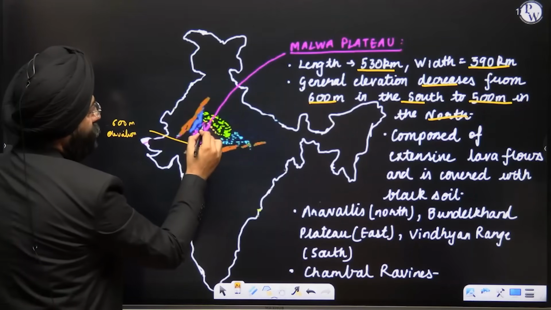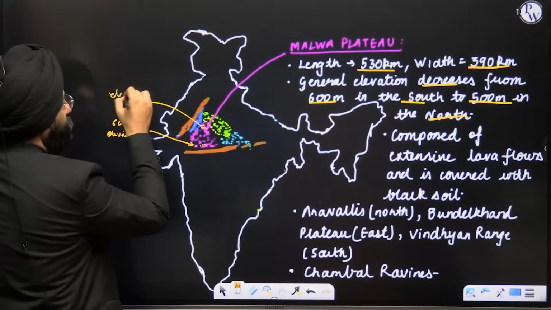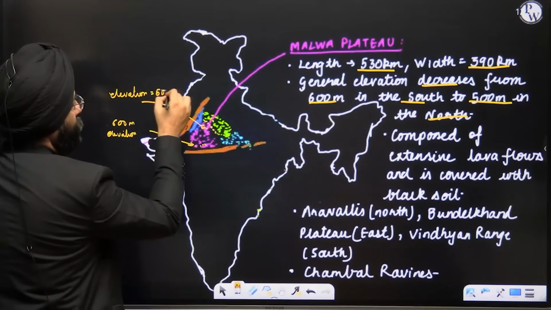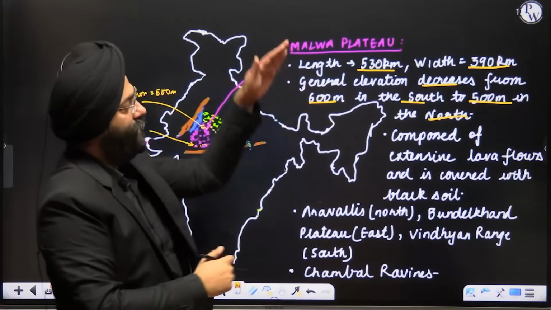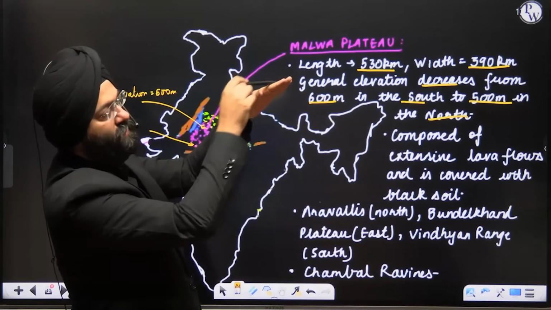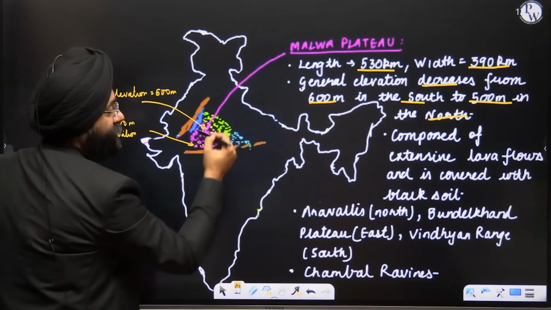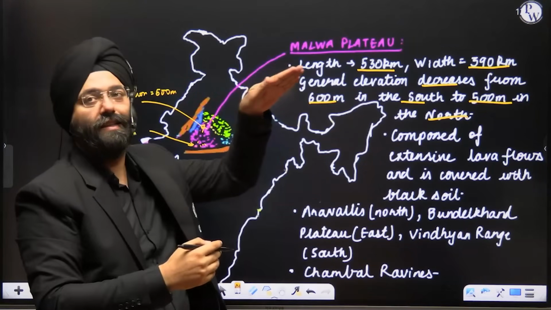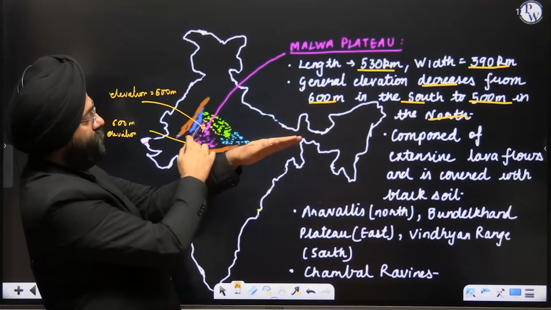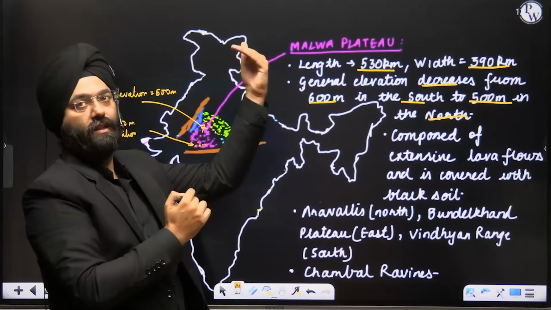When you talk about this region, the elevation is about what? 500 meters. Now, if the elevation is falling by 100 meters, that means this is the southern part, this is the northern part. Obviously, the rivers will flow this way. That is why you realize rivers tend to move towards the upper region. It is not upper, it is because the slope is like this. This is the southern part, this is the northern part. Like this. That is why the rivers flow upward. Yeah.